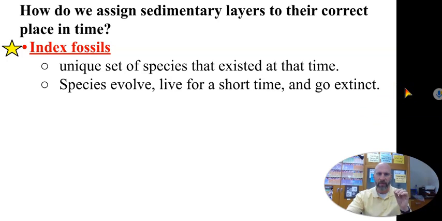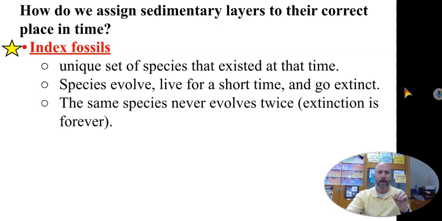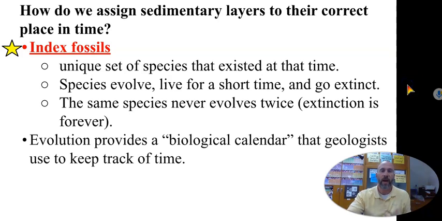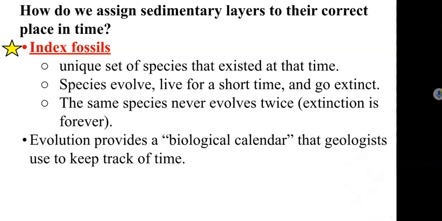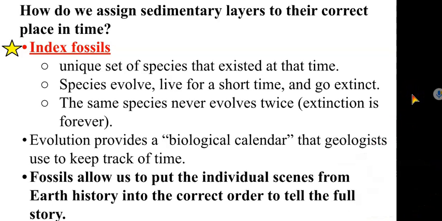So this is the idea that we have these fossils that only exist on Earth for a certain amount of time, and they never disappear and then reappear in the same way. Okay? And that allows us to narrow in on a specific amount of time if we can find when these creatures lived on Earth. So this process of evolution provides a biological calendar that geologists can use to keep track of time.